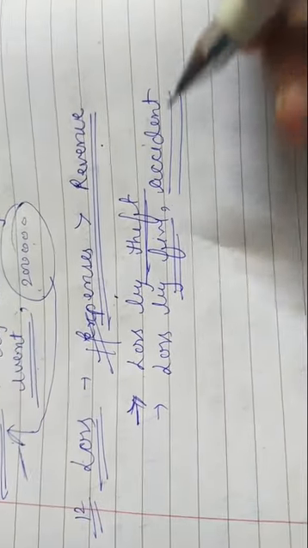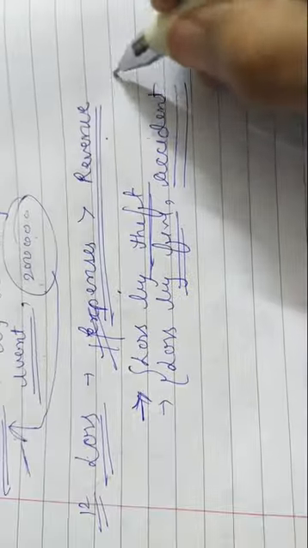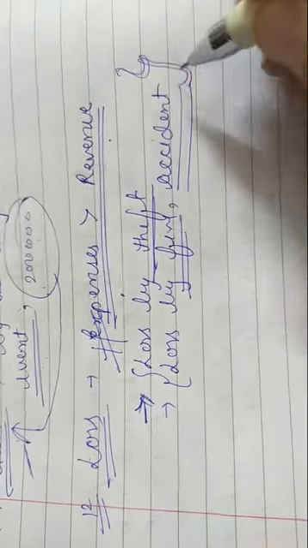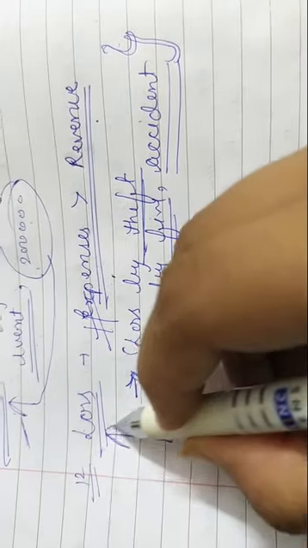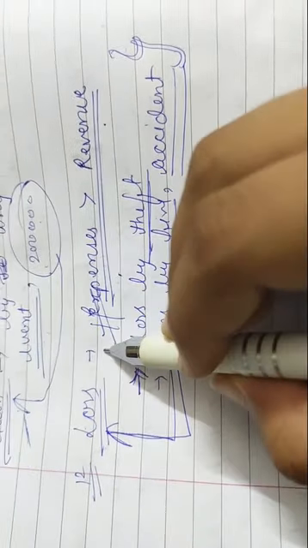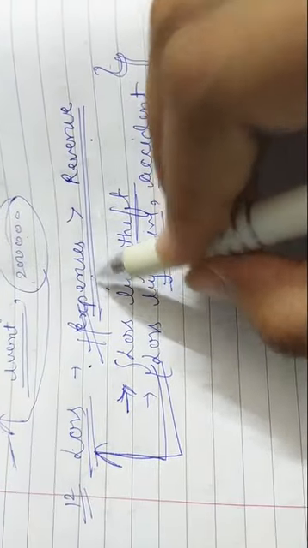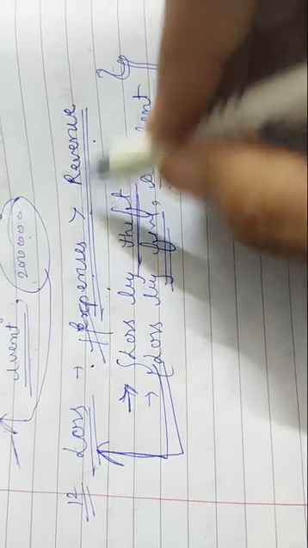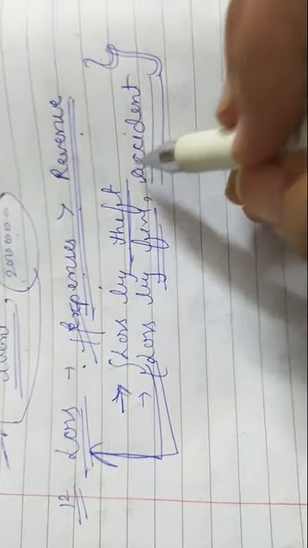The goods may be damaged, the goods may be burned in fire, goods may be stolen. So these types of accidents by which we will have to face loss, that is also considered as loss. So two types of losses our business will face: whenever our expenses are more than our revenues, and whenever there is any damage to our goods.